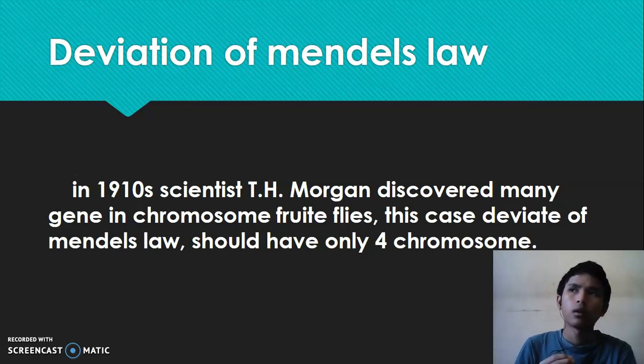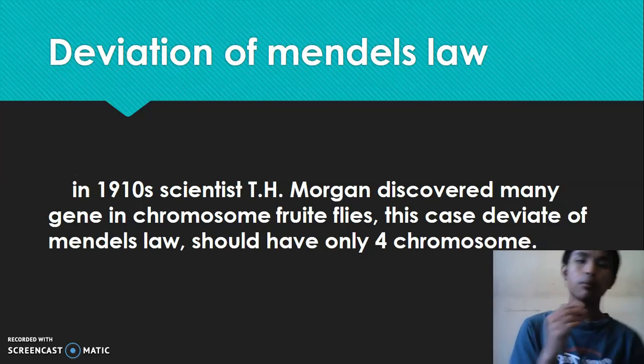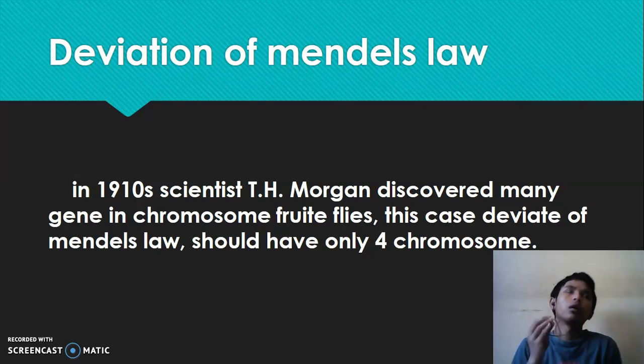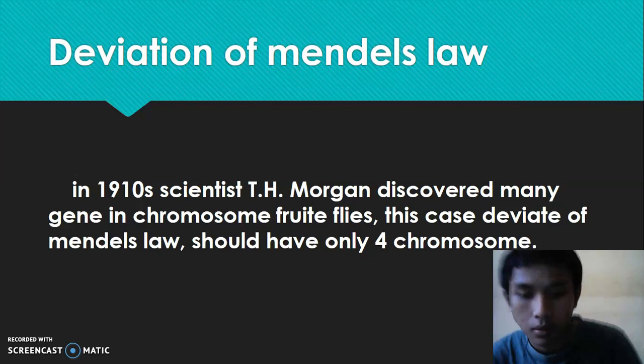We know that in Mendel's Law one organism should have only 4 chromosomes, but it is different with fruit flies. Fruit flies have many chromosomes, around 500 chromosomes.